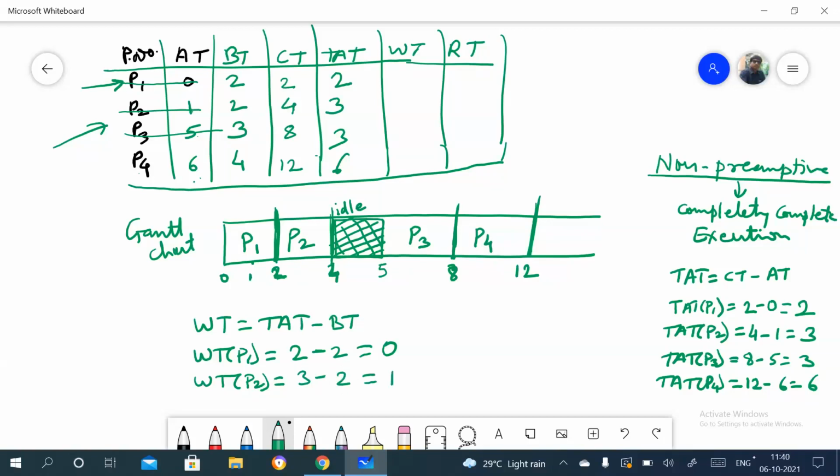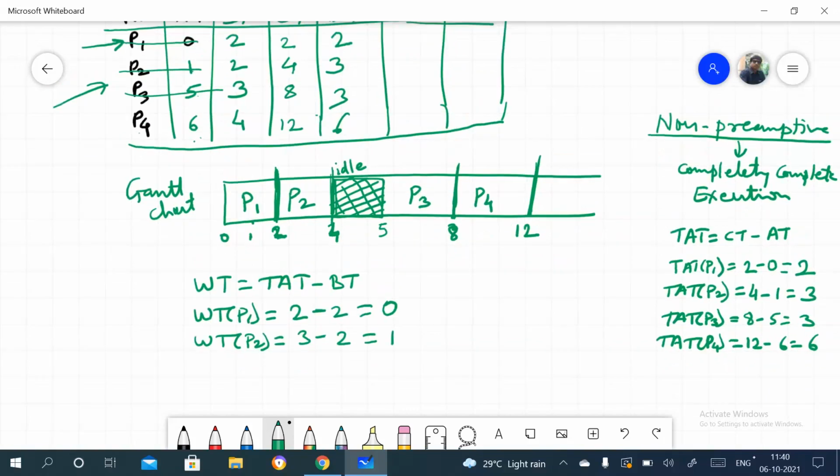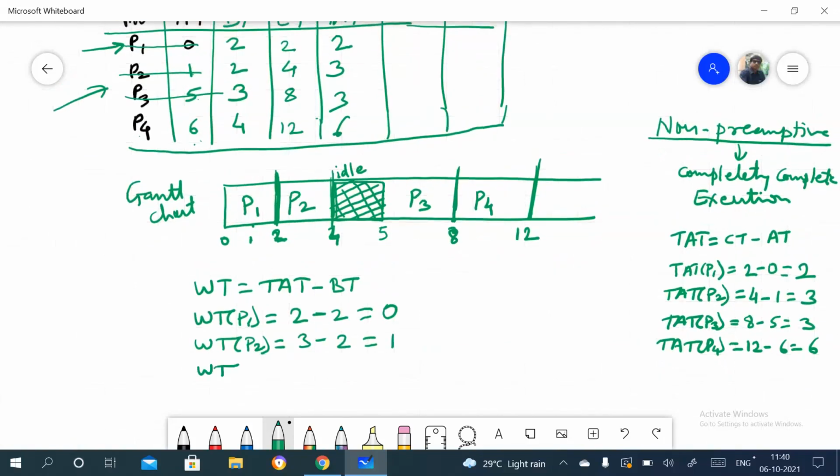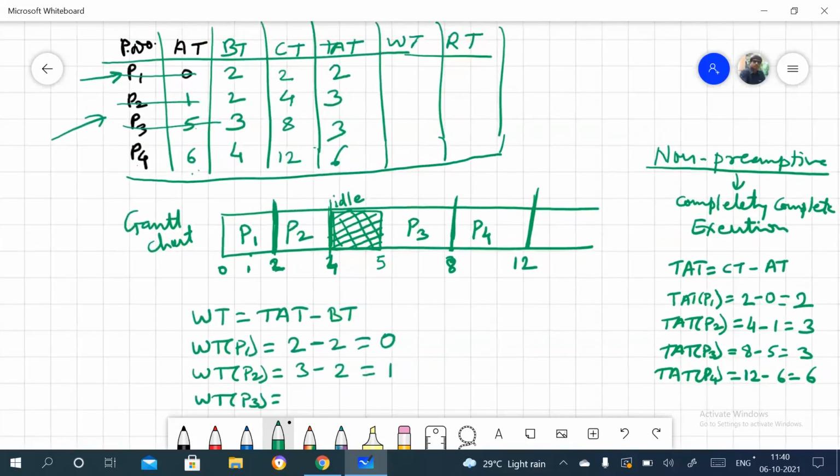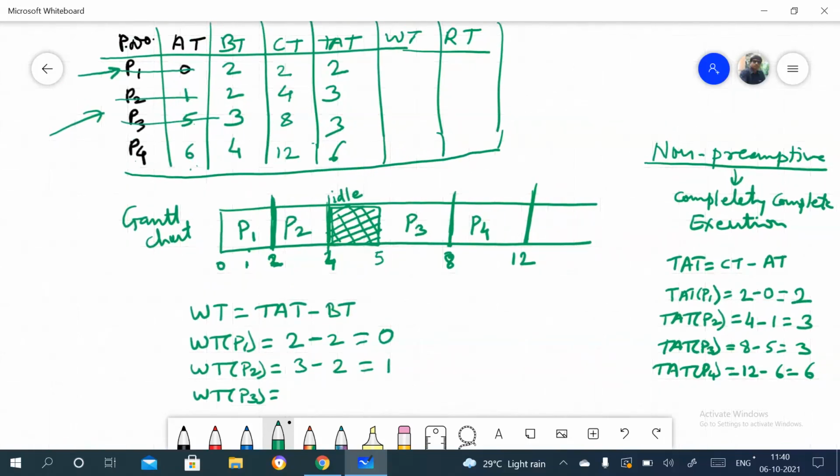So which is 1. Same thing for the waiting time for P3. Again, we can say the turnaround time here is 3 and burst time is 3. So 3 minus 3, which is 0.